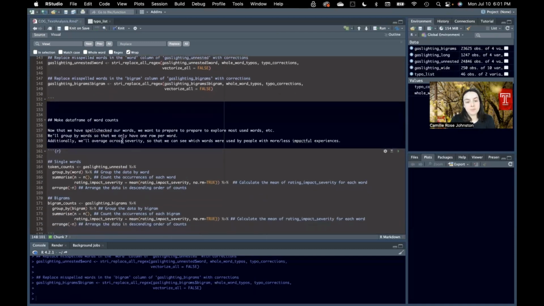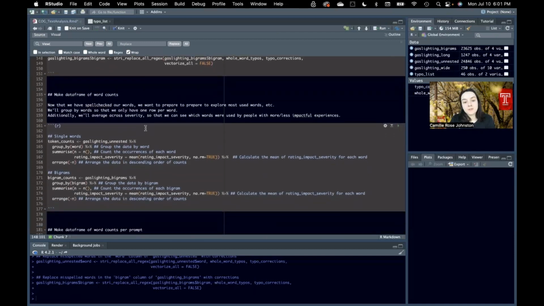So now that we have spell checked our words, we want to prepare to explore our most used words and other things like that. So we'll group by words so that we only have one row per word and then a count, basically, of how many words we have. Additionally, what we're going to do is average across severity so that we can see which words were used by people with more or less impactful experiences.